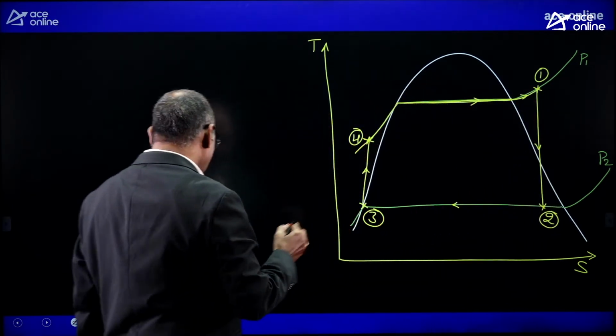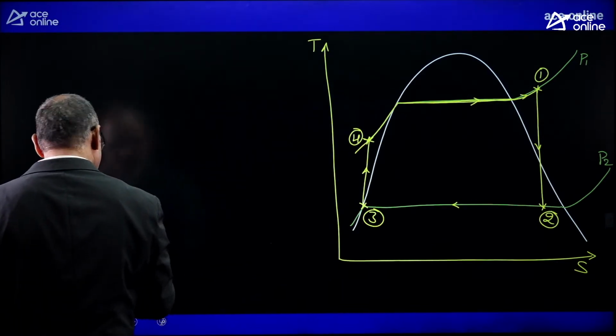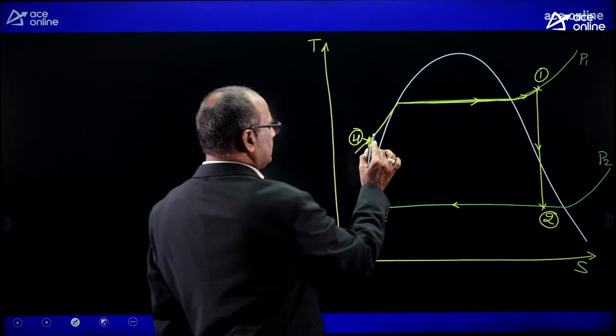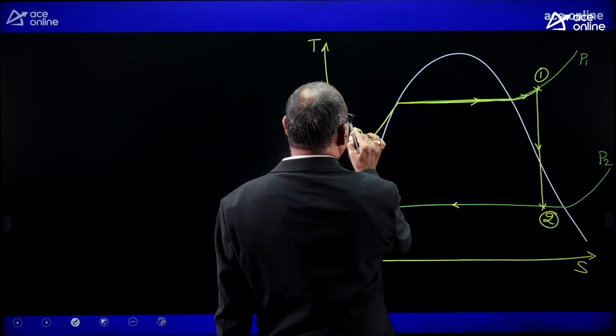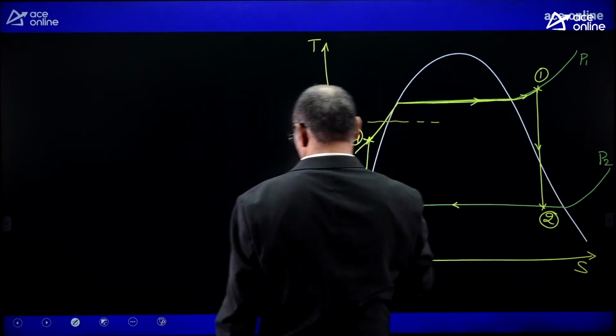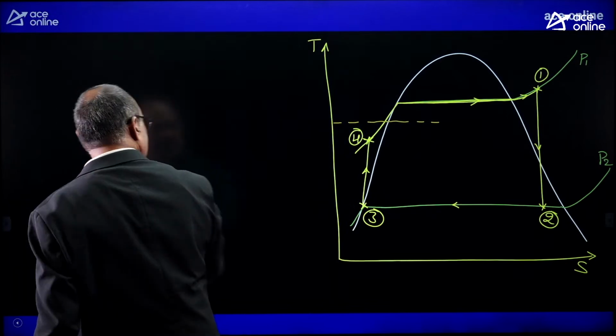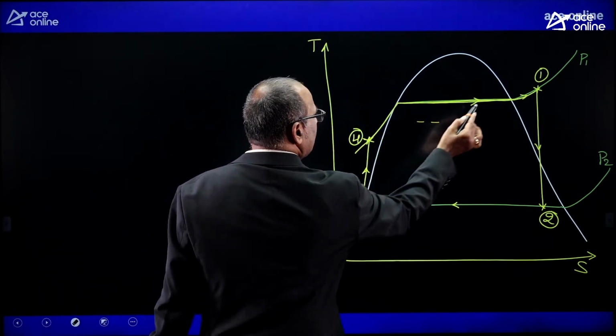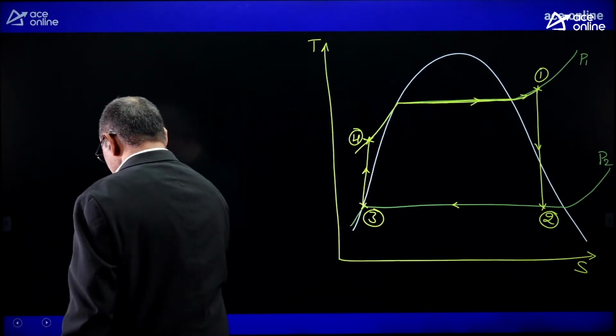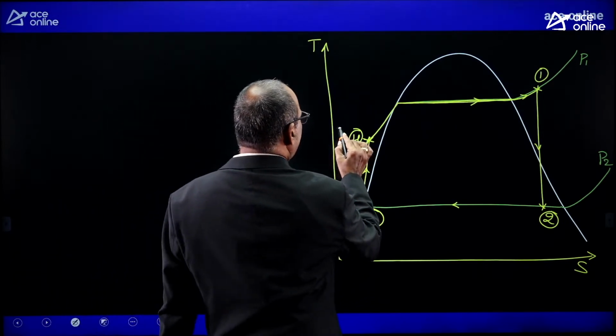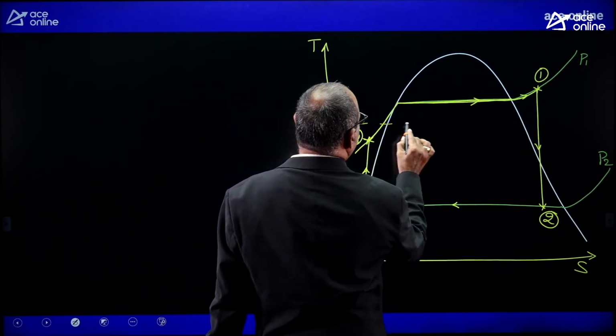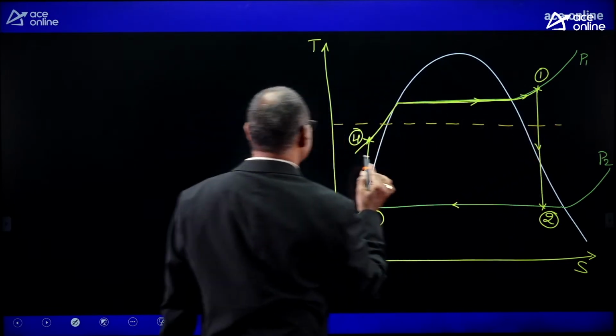Okay. Now for this simple cycle, the mean temperature of heat addition is somewhere in between state 1 and state 4.